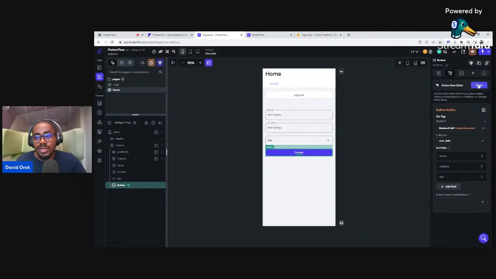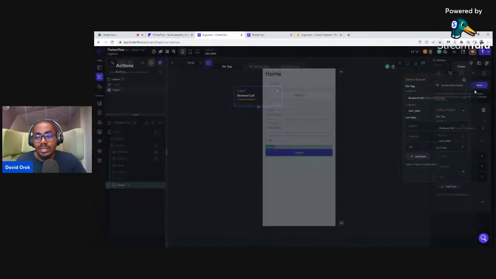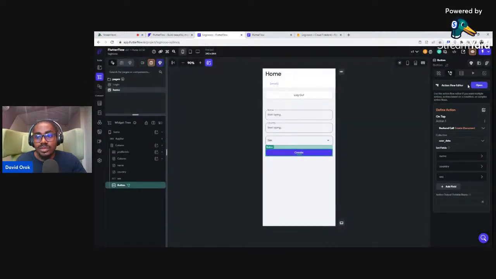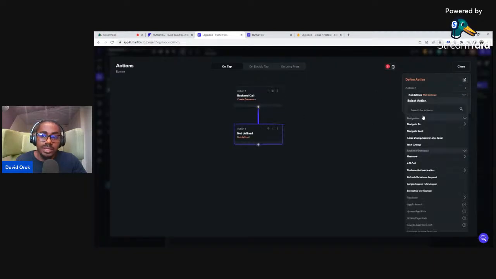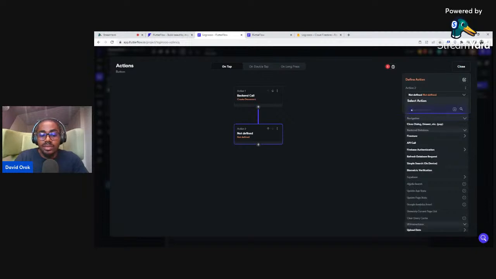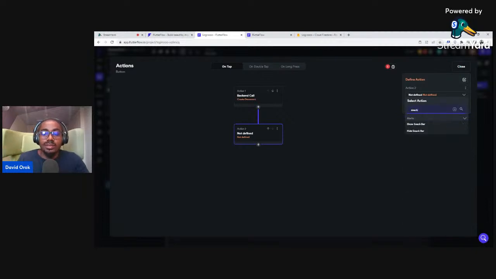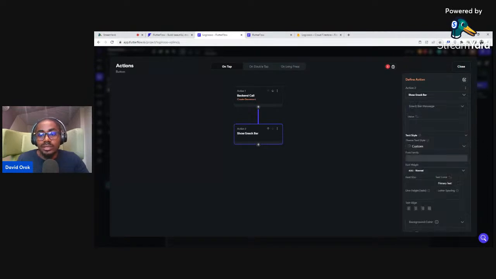But let's just go ahead and then add an extra action. So what I did was click to open the action flow editor, and then I'll add another extra action here. Basically, it's a snack bar. I like to see a snack bar. It's more like a successful message kind of thing. So show snack bar and say document created. Okay, great. Right, so we've done the document created and we're good.